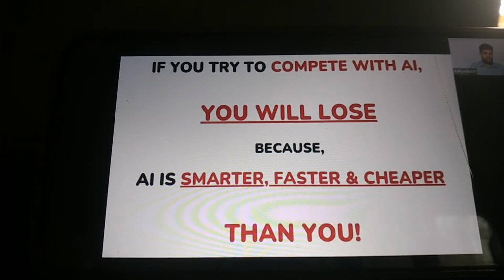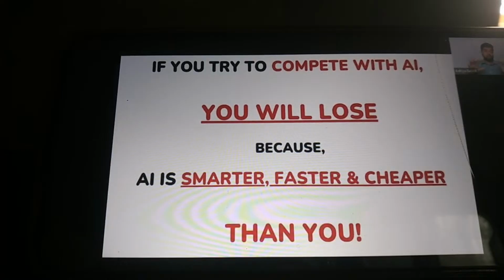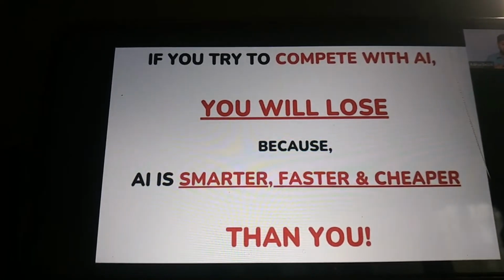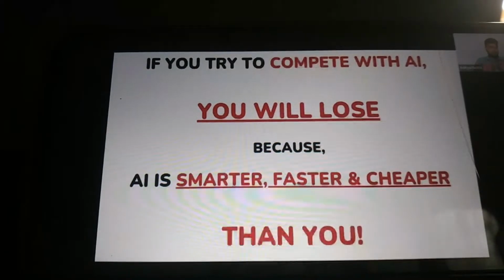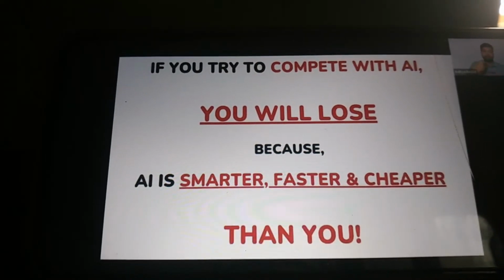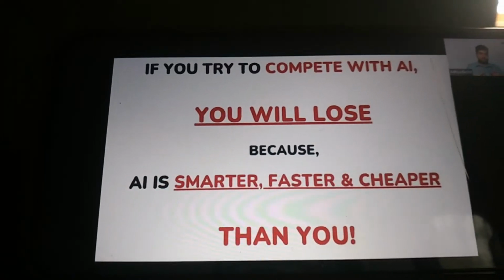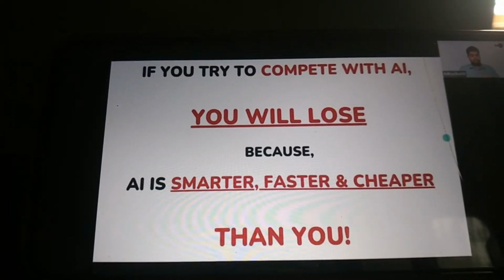We just saw a demonstration of that, right? Even I have strategy bots in my company which are smarter than me. We have created some bots which are smarter than me. Instead of employees talking to me, they talk to that bot, and that bot gives them better advice than what I can give, right? AI is smarter, faster, and cheaper than you.